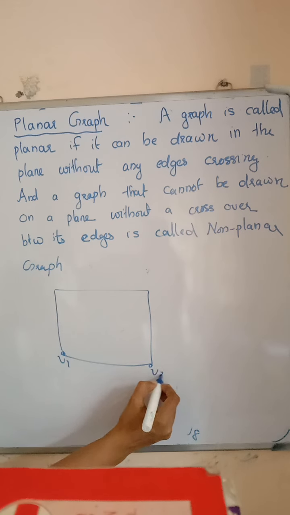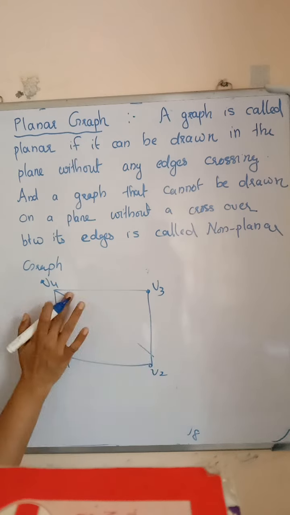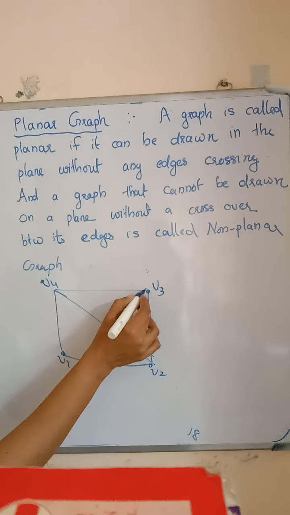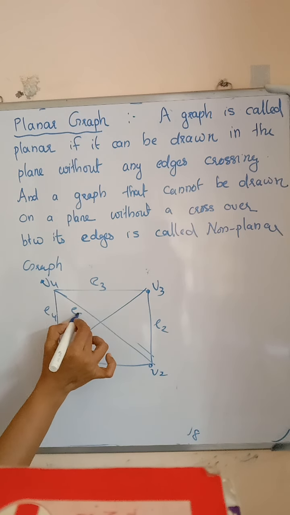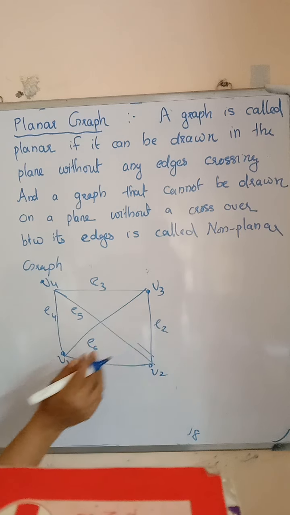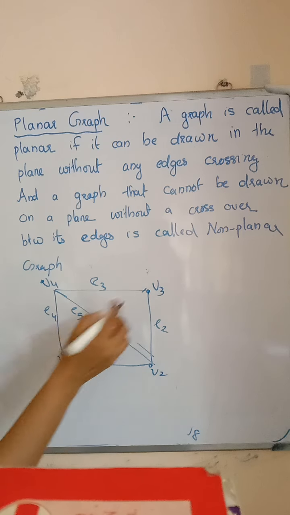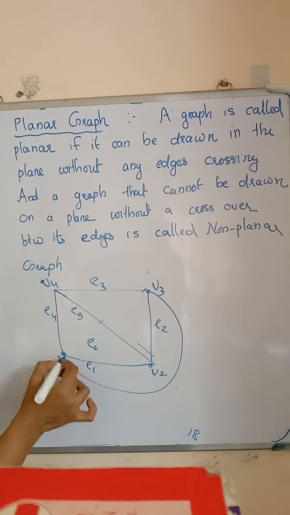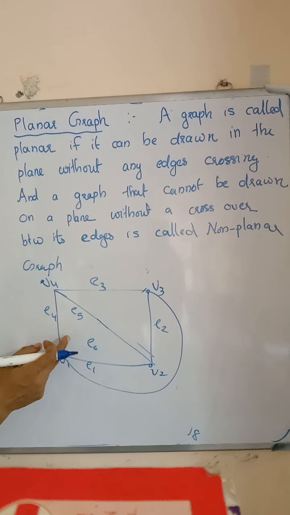V1, V2, V3, V4 and the edges E1, E2, E3, E4, E5, E6, 6 edges. Is this a planar graph? Yes, it is a planar graph because if we draw this edge like this, we get a graph without any edges crossing. So we can convert this into a planar form.